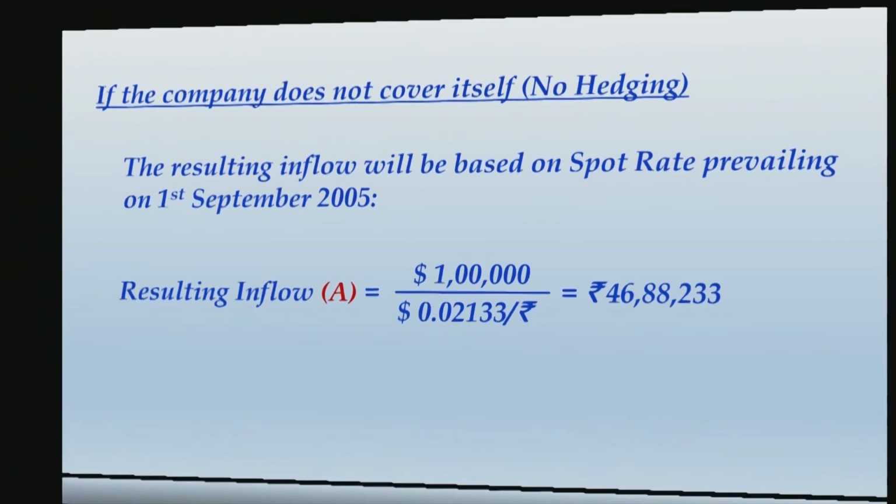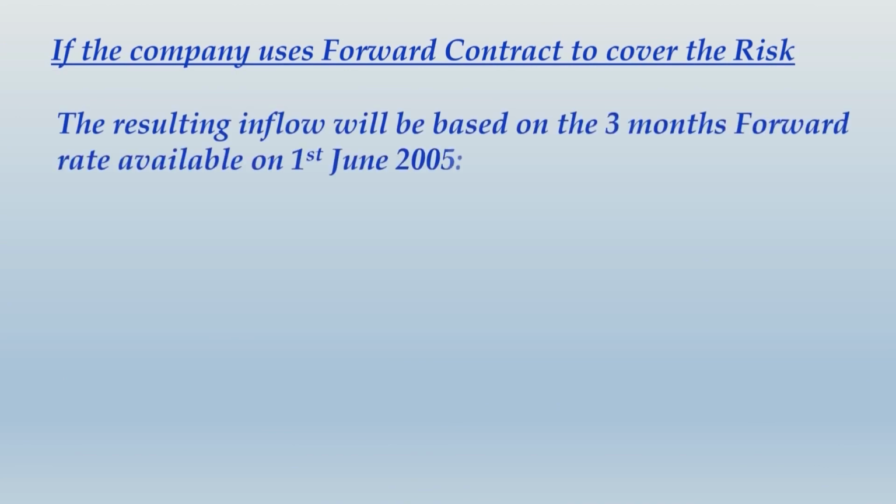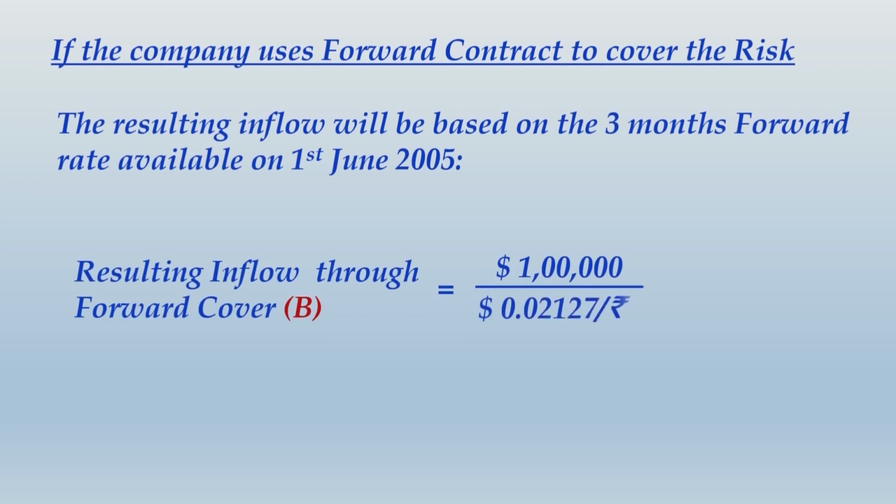Alright, moving ahead, we take the next alternative, that is entering into a forward exchange contract to cover the risk. The resulting inflow will be based on the 3-month forward contract rate, and why a 3-month forward contract rate, I have explained to you already. The rate that is available on June 1, 2005 is given to you as $0.02127 per rupee, and $1 lakh will be divided by this rate. The resulting inflow through the forward exchange contract will be a definite amount of rupees 47,01,457. Take note of this as well, and then we move ahead.